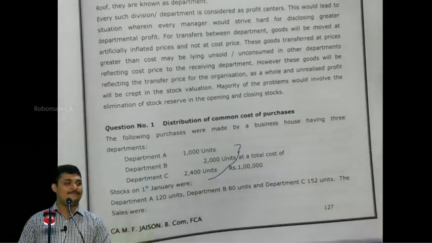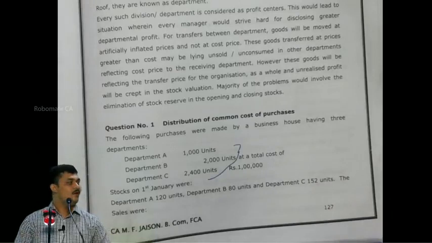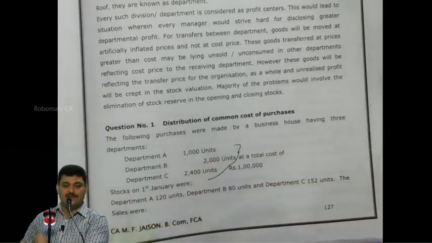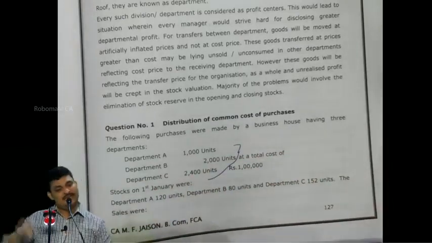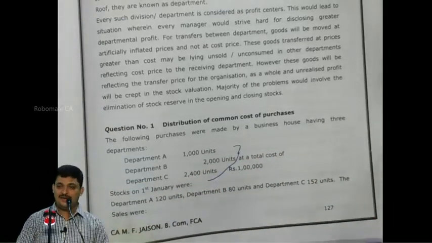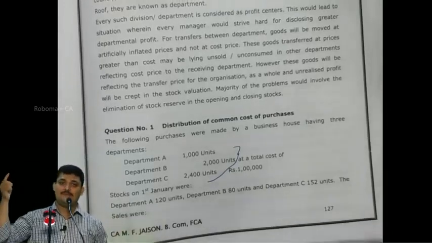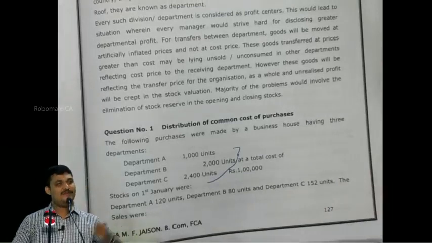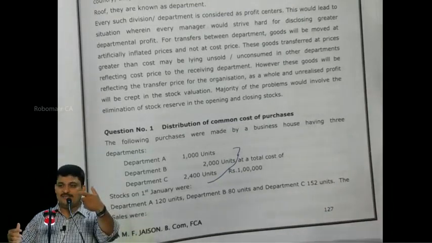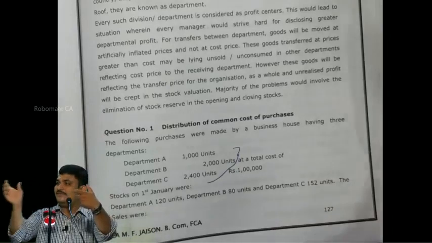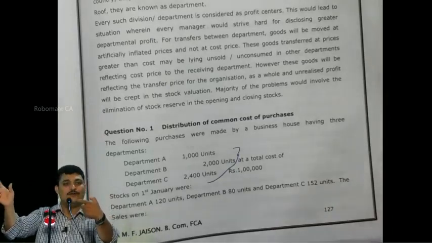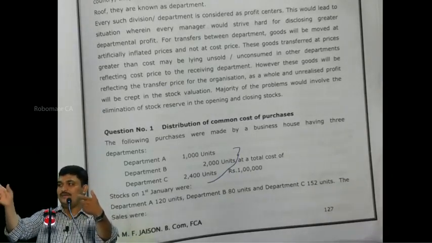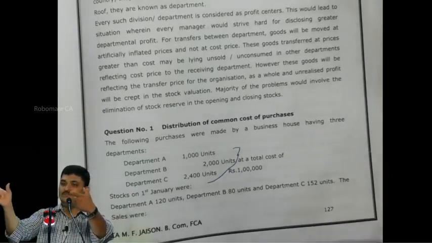Now listen. Opening stock in units is available. Purchases in units are available. Closing stock also in units is available. Sales value is available. So I want the value of opening stock, value of purchases, value of closing stock. Very easy, units are there. Respond. Quantity is given. Value I want. What connects the quantity with value?